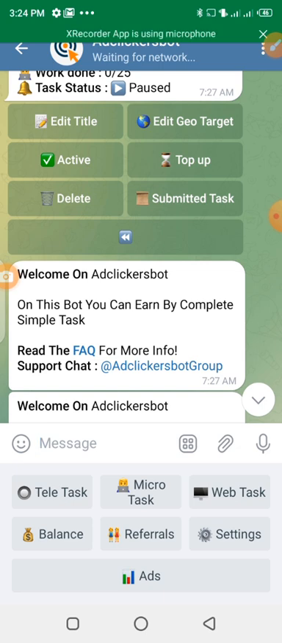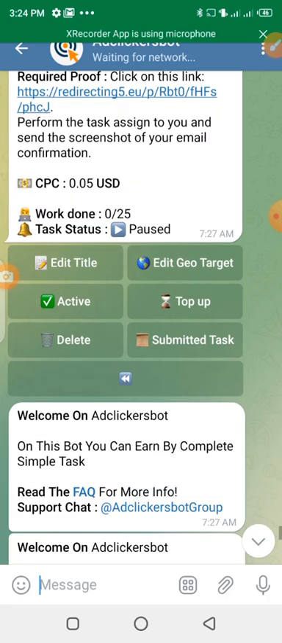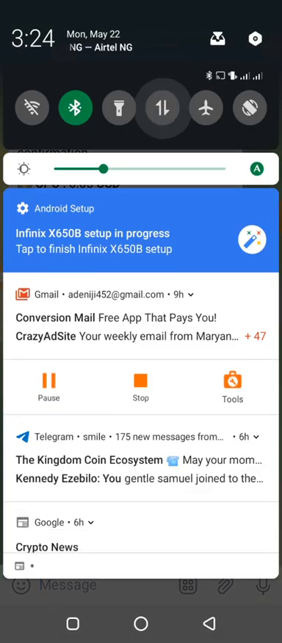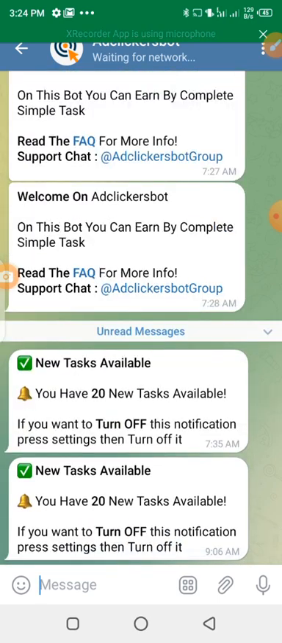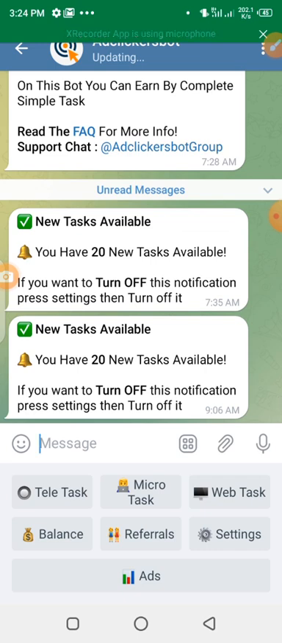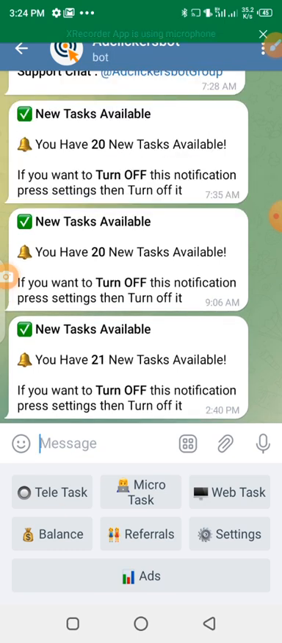Let me go back to my dashboard. Oh, I didn't put on data, so I'll go back to the dashboard. Okay, so this is the dashboard. We have balance, we have Telegram task, we have micro task, we have web task, we have referral, and then we have settings, and these ads.